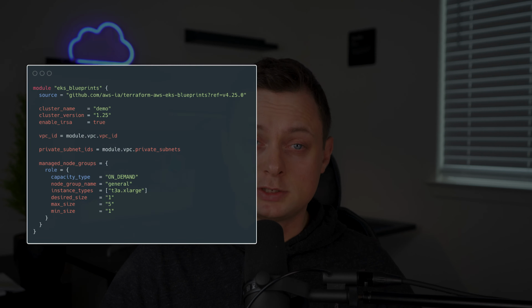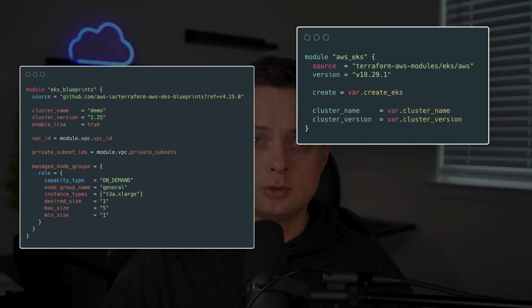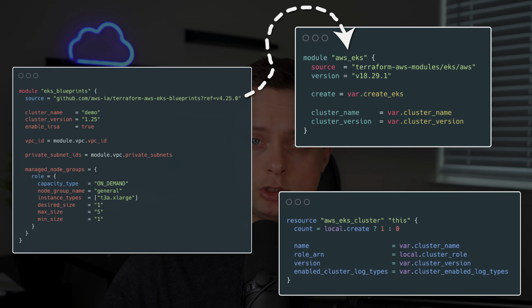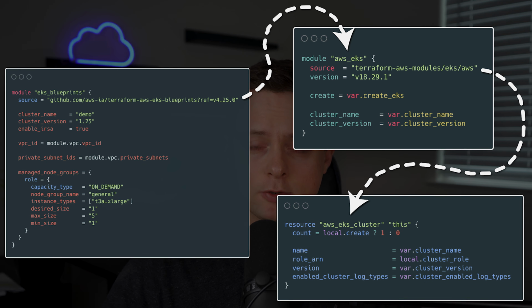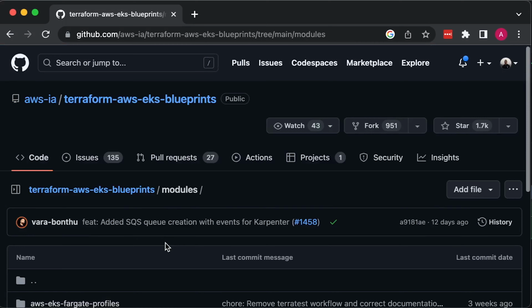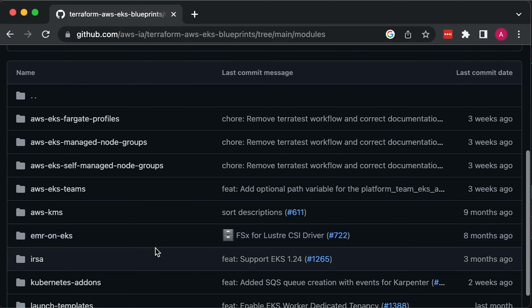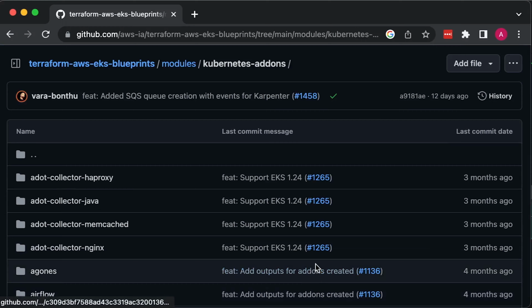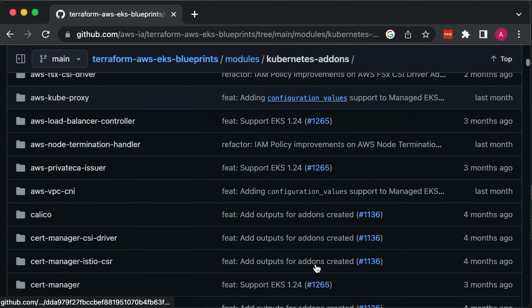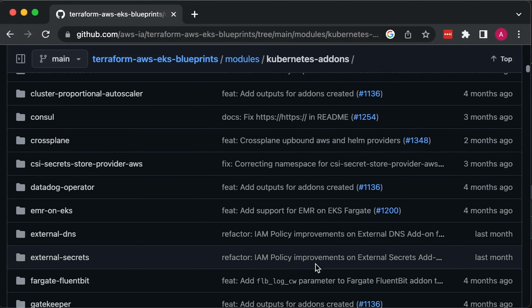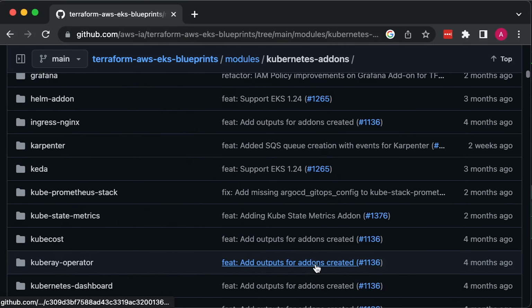There are so many abstractions and dependencies. For example, the main Terraform module is a wrapper around another Terraform AWS EKS module, and so forth. Blueprints also have a Kubernetes add-ons module that allows you to install managed add-ons such as EBS Driver and self-managed add-ons such as EFS, AWS Load Balancer Controller, Cert-manager, and many others. All of those self-managed add-ons are simply wrappers around Helm charts.